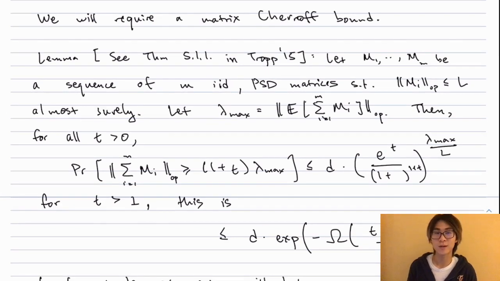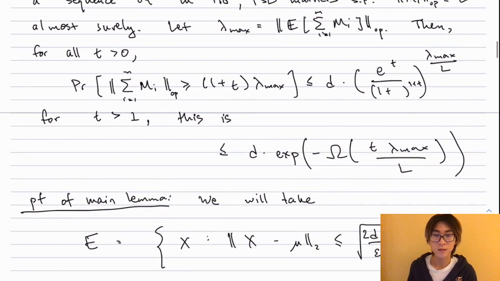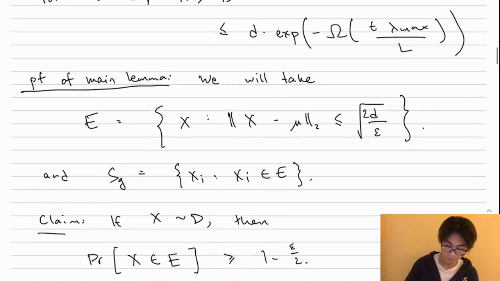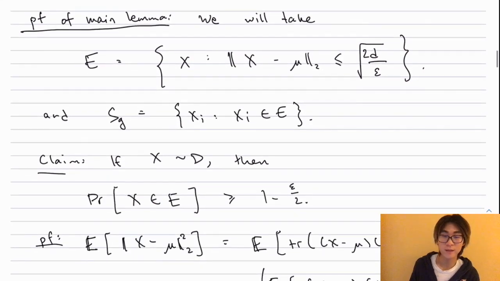Then the concentration inequality says the following. The probability that the spectral norm of the actual sum of the M_i's exceeds (1 + t) times lambda max can be upper bounded by this kind of weird looking expression. But for t greater than 1, which suffices for our purposes, you can upper bound this by d times exp of minus t lambda max over L. Okay, so I won't prove this, but you'll find a reference to it in the description. So with this, let's just prove the main lemma.